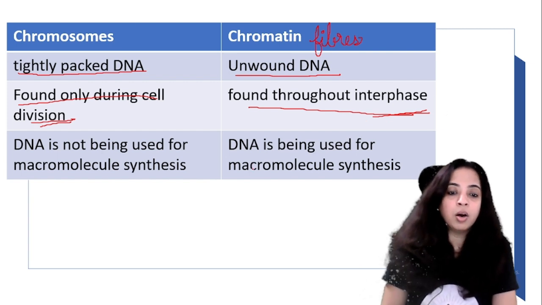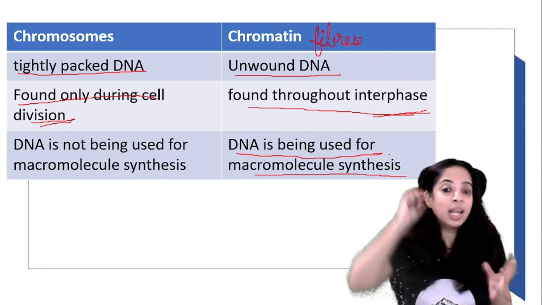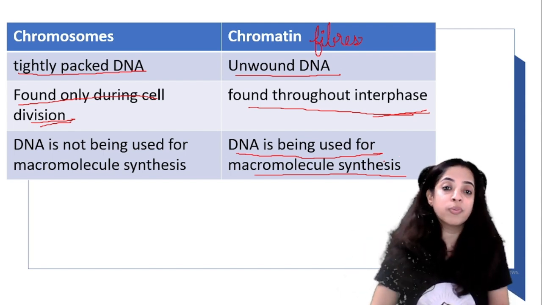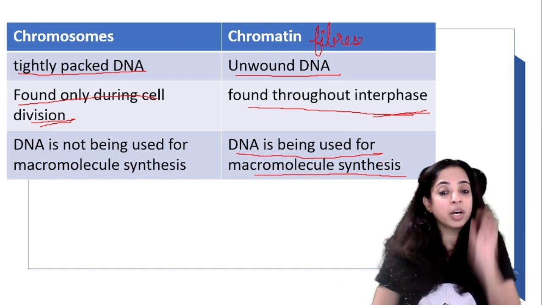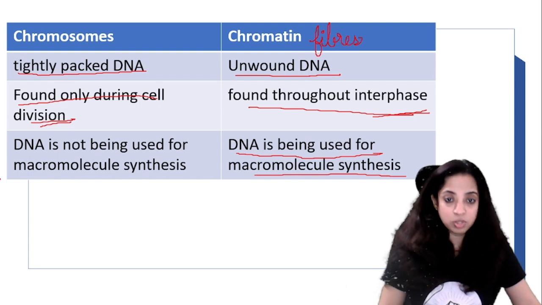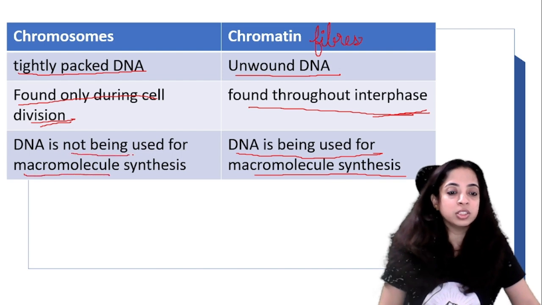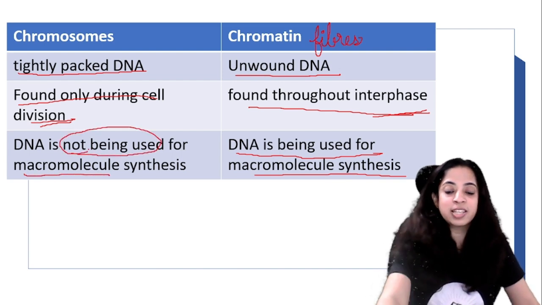Okay. Now DNA is being used for macromolecule synthesis. So when it is in the fiber form, at that time that DNA is used for the manufacture or for the production of macromolecules. But in chromosomes, when it is in the condensed form, the DNA is not being used for macromolecule synthesis. Not being used. I hope this is clear.